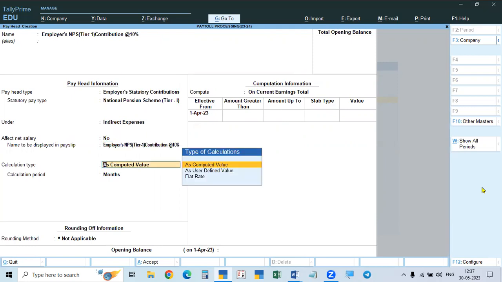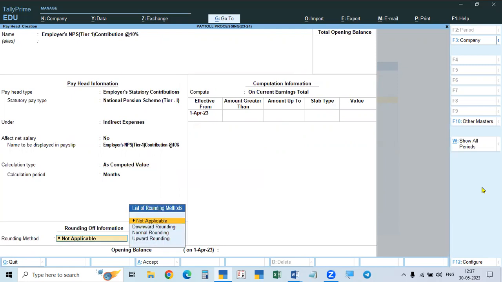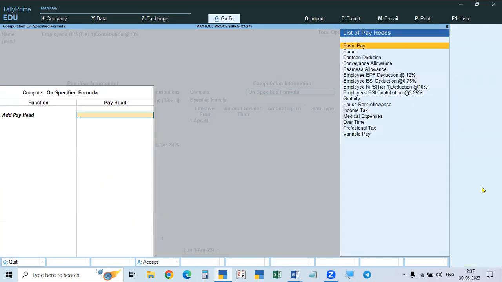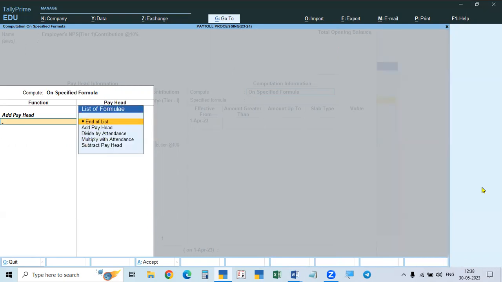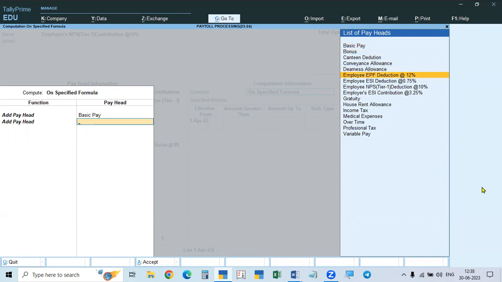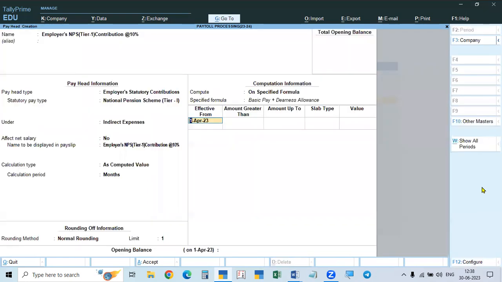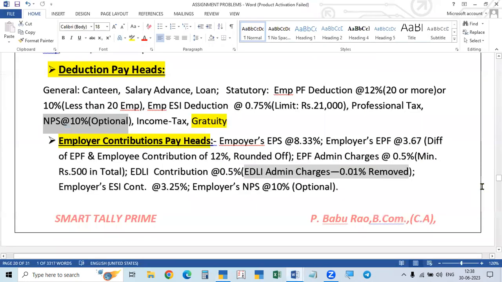And then here also, this is to be calculated. Months, normal rounding, limit 1, and here computed value, that is the specified formula. I told you already, when deducting from the employee also, only basic plus DA allowance, only these two, effective 1st May 23. There is no limit on the salary, and here the percentage will be 10%. So these are the two, that is NPS and ESI. But for professional tax, there is no contribution by the employer.